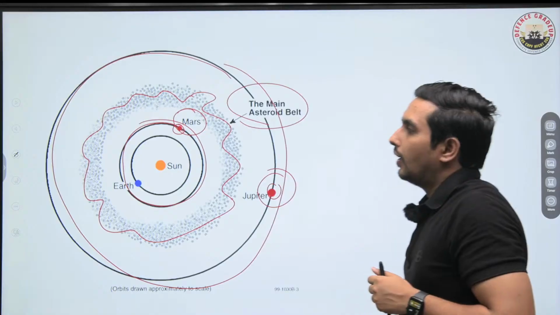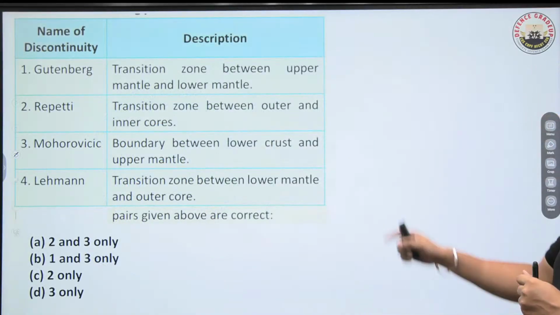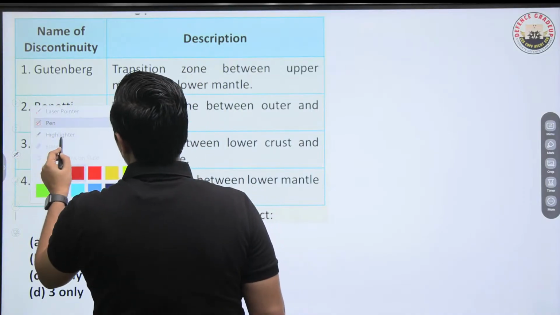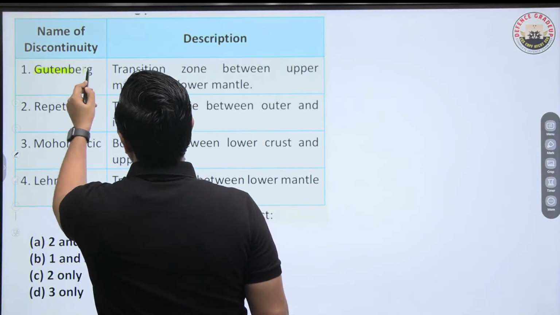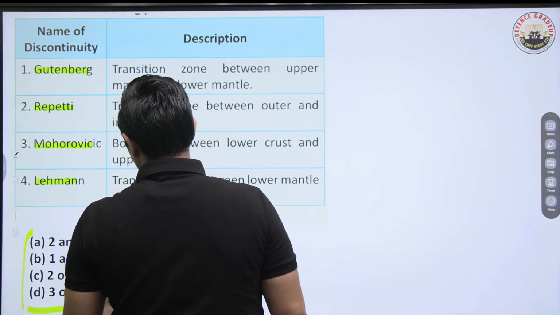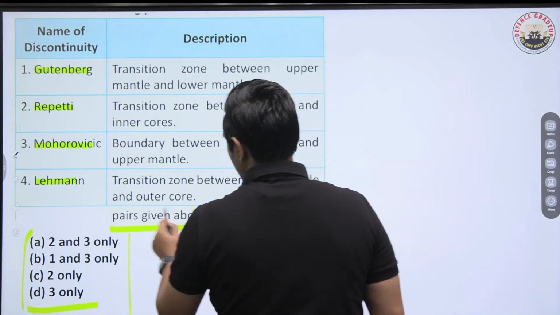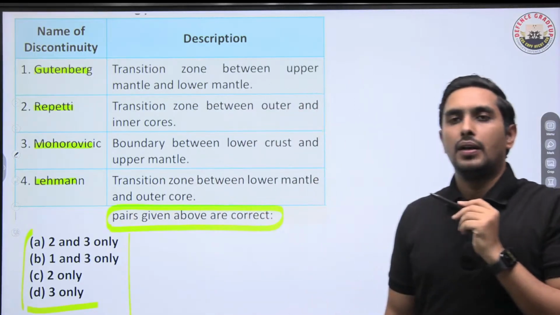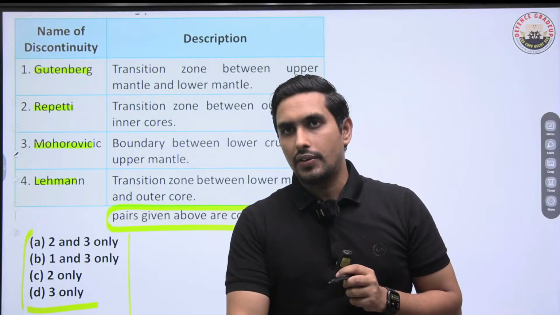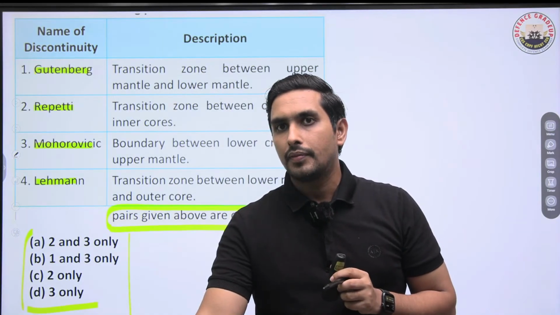Okay. Moving ahead, now have a look at this question. It is about the names of discontinuities: Gutenberg discontinuity, Repetti, Moho and Lehmann. You have to tell me which pair is correctly matched. Which of the given pairs is matched correctly? That is the question we have. So tell me.